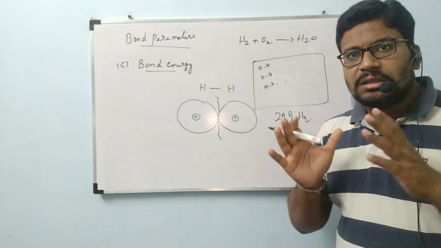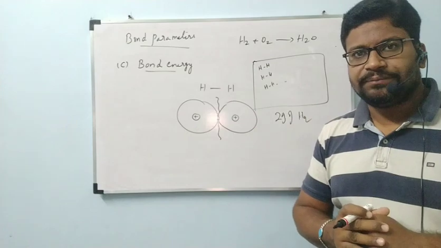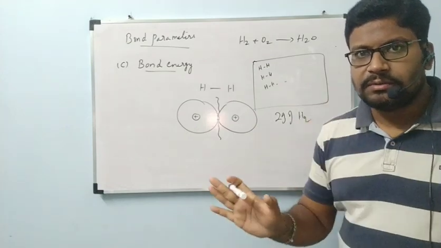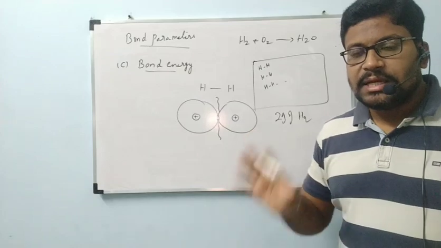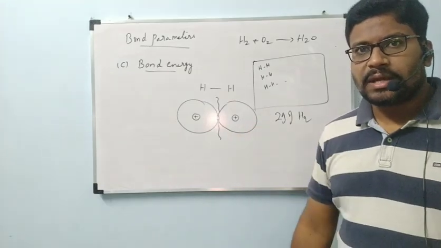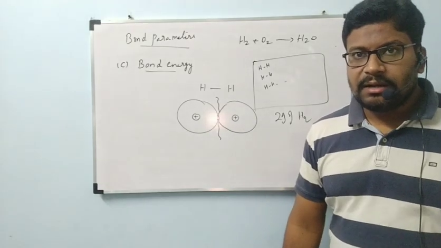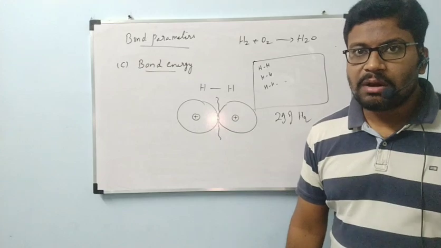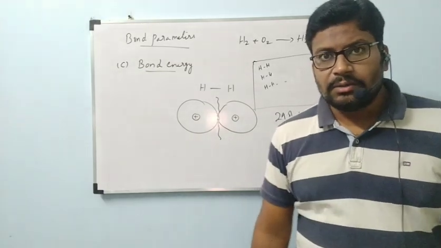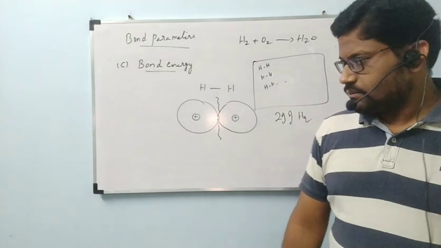Then all the molecules together require a certain amount of energy. If you give that energy, then all the molecules will be broken down into atoms. That amount of energy is called the bond energy of H2. Now write the definition. The amount of energy required to break 1 mole of bonds is called bond energy.